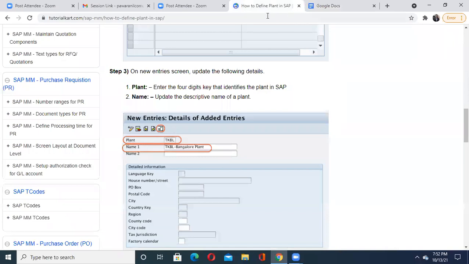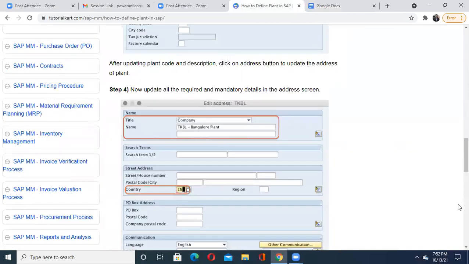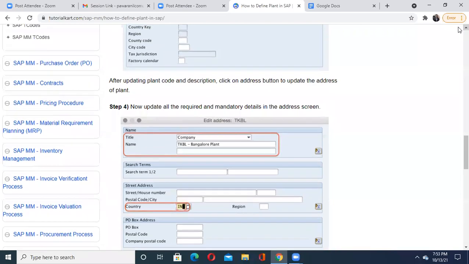Yeah, see that now again, if I go here, this is the zoom tab, I'm able to get that tooltip text. So like this, to get the description of any plant, this plant name is expected. See, this is your step number 3 in this case. Step number 4 is what? Then based on the given details, you have to update all the required and mandatory details in the address screen. See, it is very important.